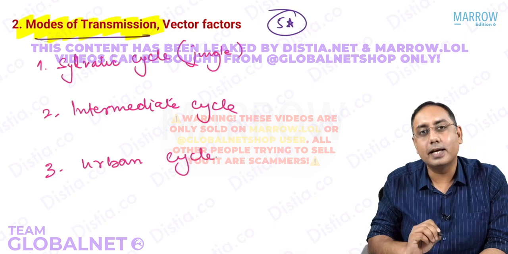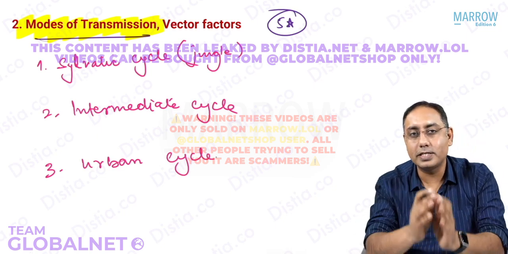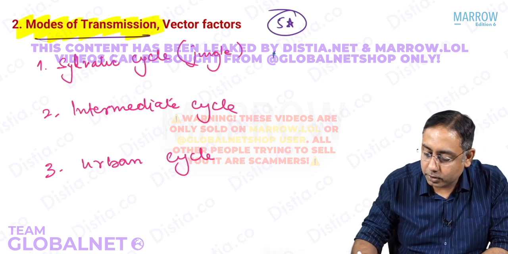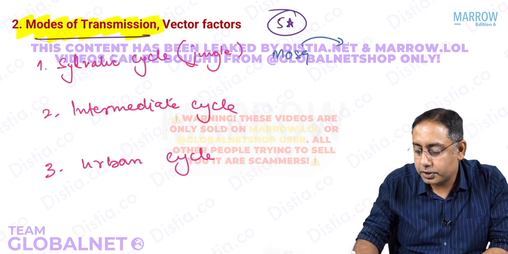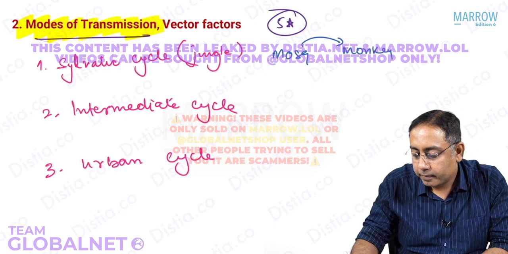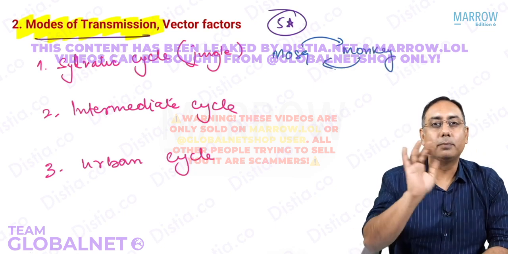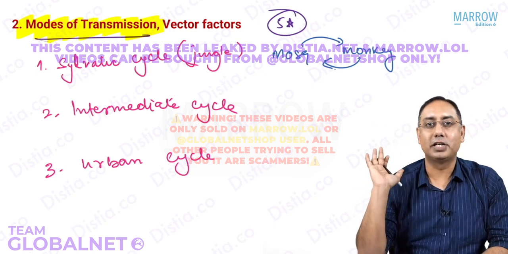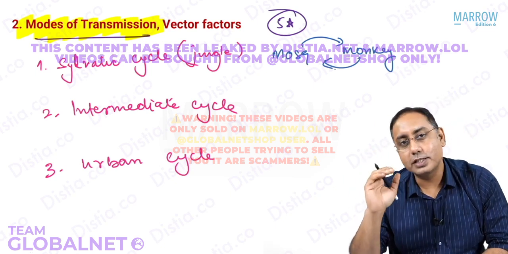In the sylvatic cycle, what is the reservoir for yellow fever? That is a monkey. So in a sylvatic cycle, the mosquito gives the infection to the monkey, and the monkey gives it back to the mosquito. That monkey cycle is what is there in the jungles. That is the jungle cycle or the sylvatic cycle.